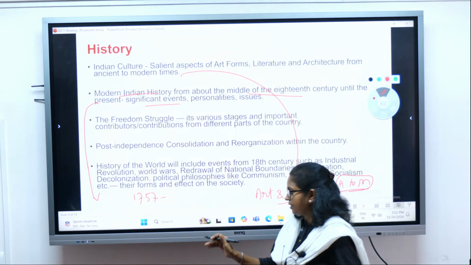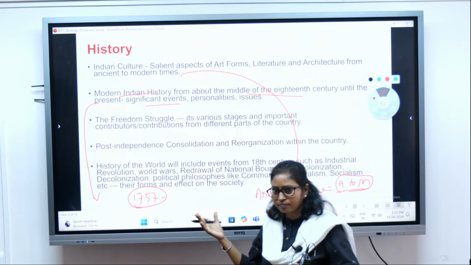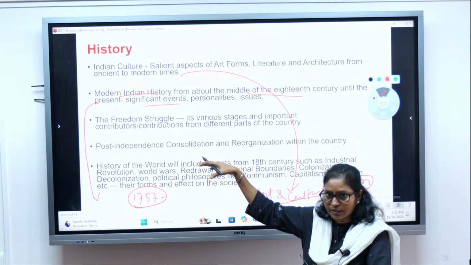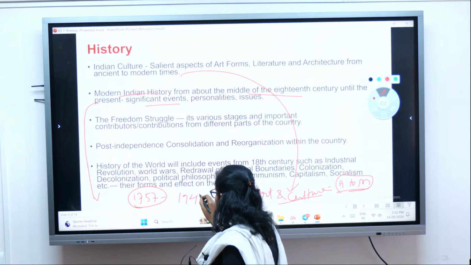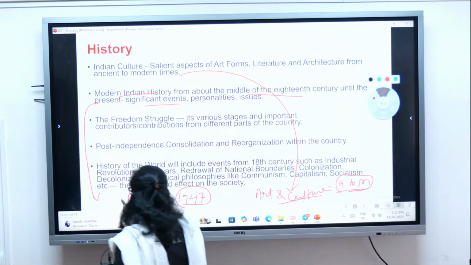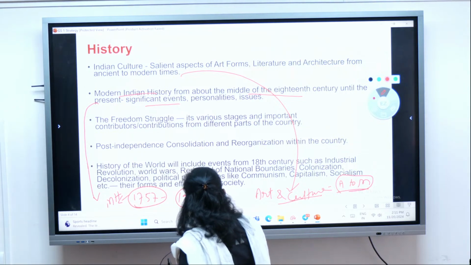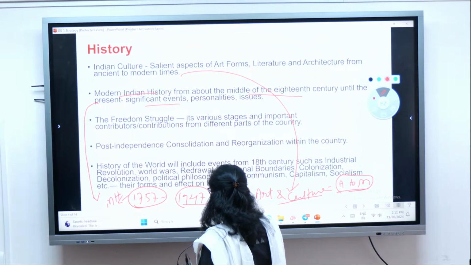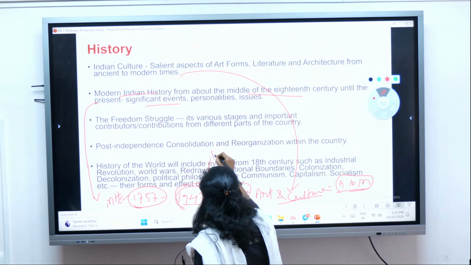So that is a kind of watershed or dividing period when the British got hold over India, 1757 till 1947, till independence, right? These are part of your modern history. Then your post-independence period, 1947 till present, will be part of your post-independent history.